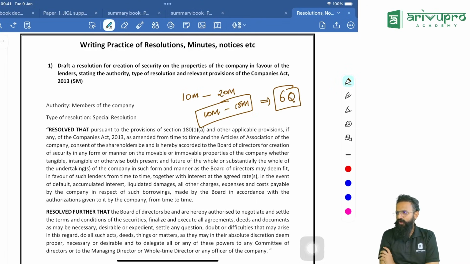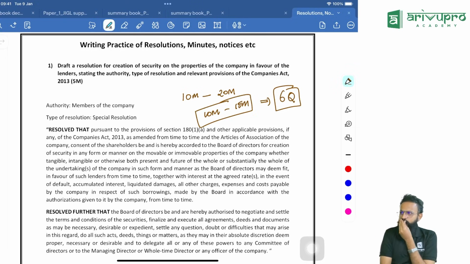So I've tried to come up with something called a blank resolution. Just remember that if you are not able to think of any format, just remember that blank resolution. I would have given some fill in the blanks. Fill it. That is more than sufficient. Your purpose will be served. That's the best I can do.